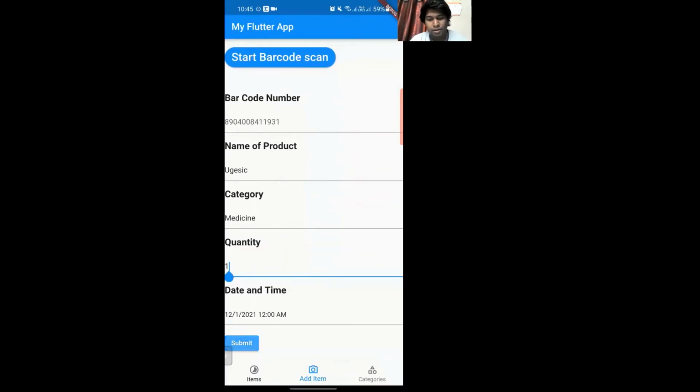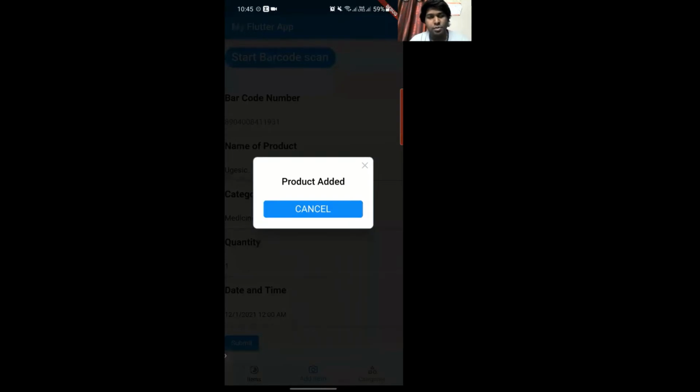And by submitting the product, this is added. This is a pop-up window that informs us that a product has been added. If the product has not been added properly, we get an error message here.